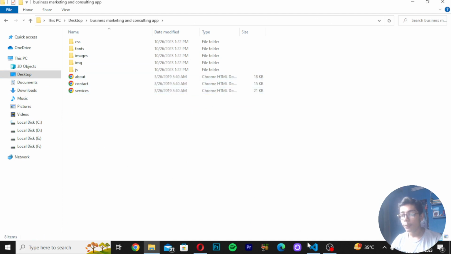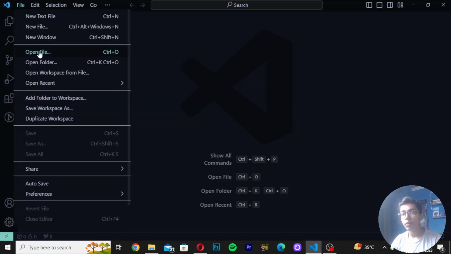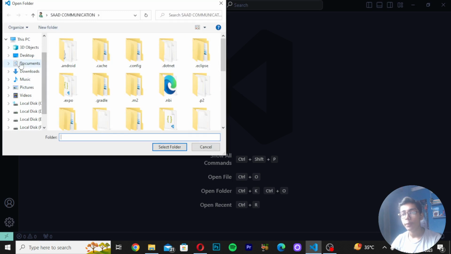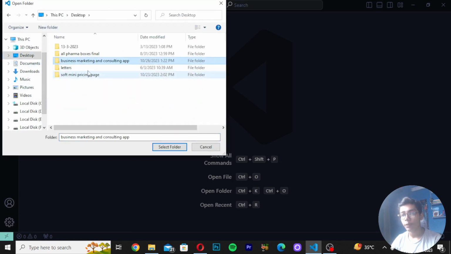After doing that, open this folder in your default code editor, which is VS Code, as we are using VS Code here. So I will be pressing open folder, move to desktop. This is our folder, business marketing and consulting app, and I will be pressing select folder to open this.